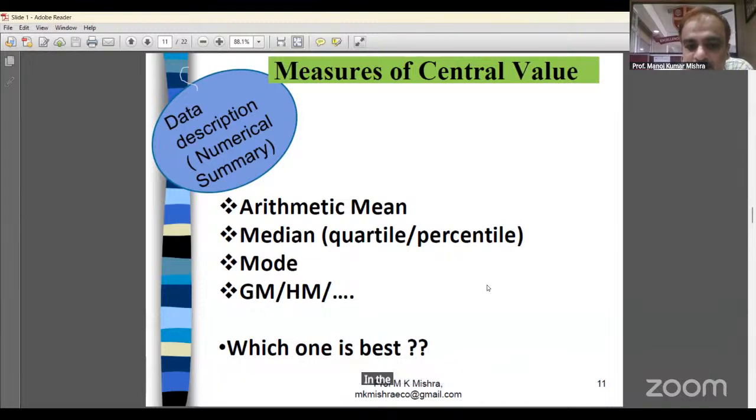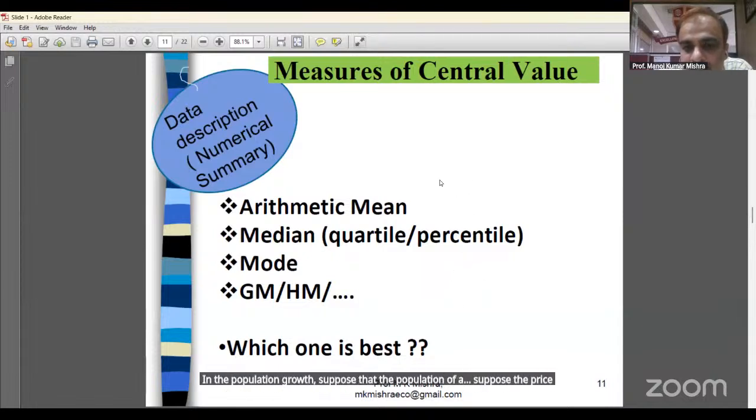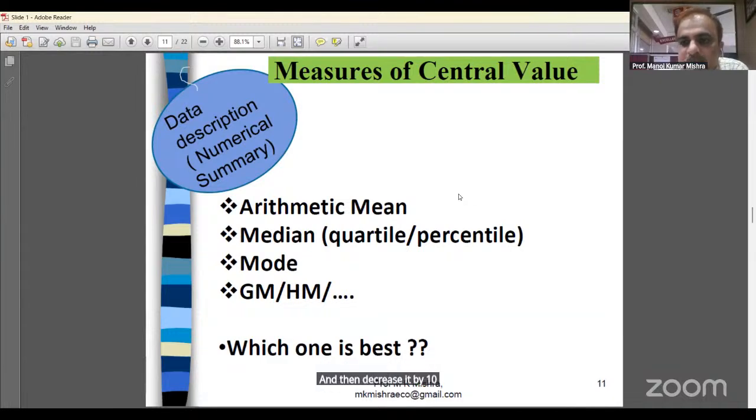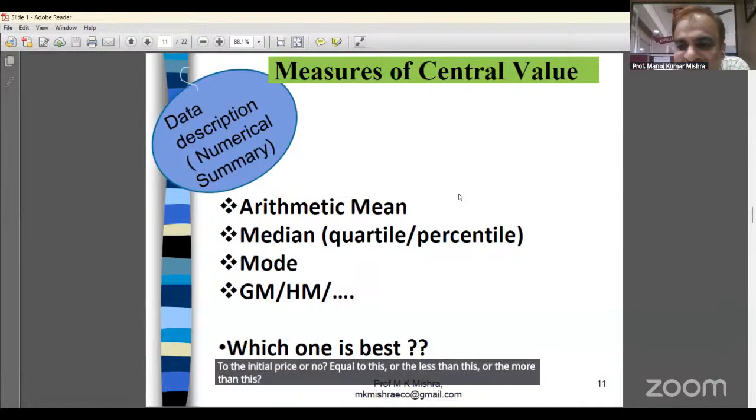In population growth, suppose the price of a product increases by 10% and then decreases by 10%. Is the price the same or not? Suppose the price of a car increased by 10%. After that, the price decreased by 10%. Does it mean the price is the same or not? Is the new price equal to the initial price, or less than this, or more than this? Not equal.